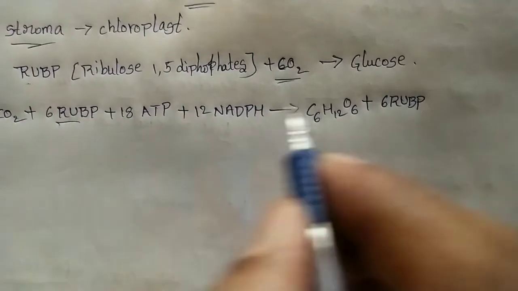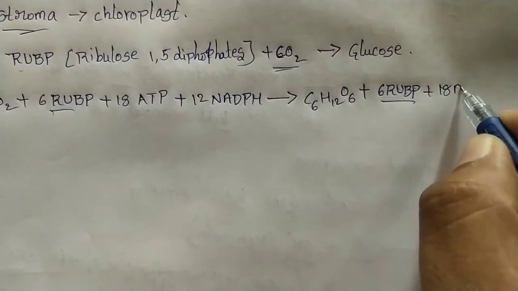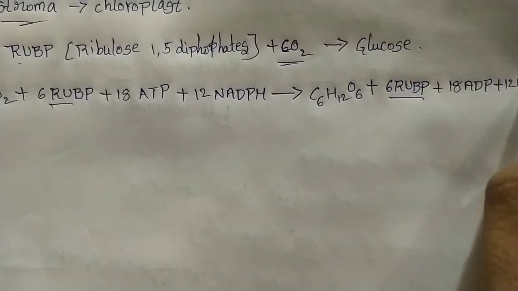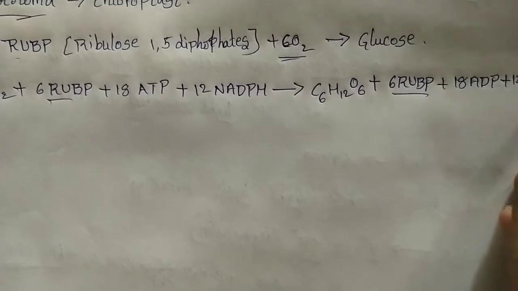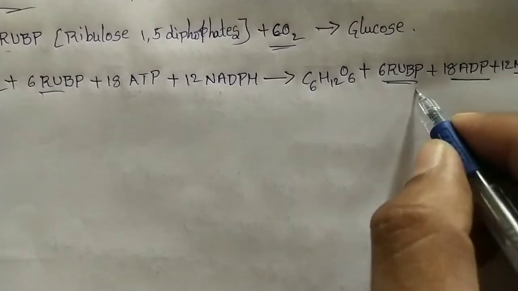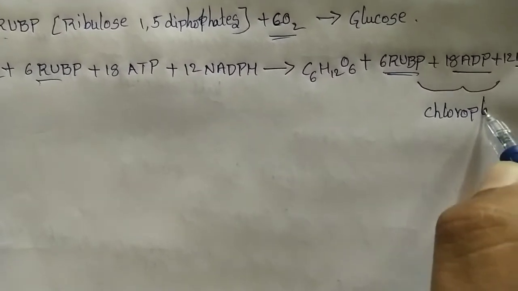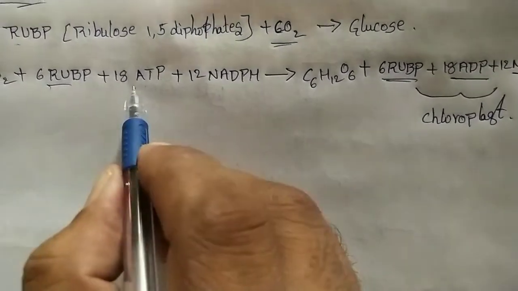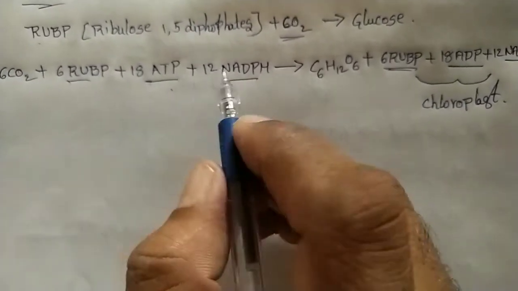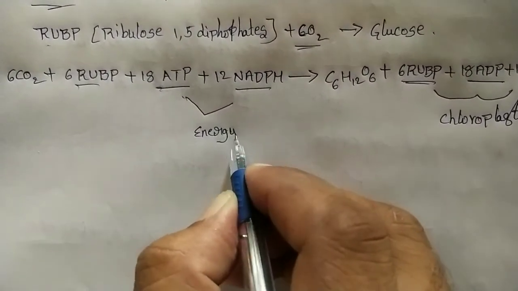Those RuBP will be present in the chloroplast, and they are releasing 18 ADPs and 12 NADP. So the ADP, NADP and RuBP are present in the chloroplast. The ATP and NADPH assimilatory powers of the light reaction give energy to this reaction.